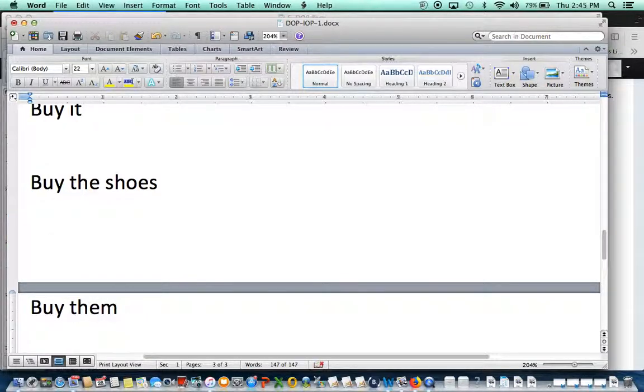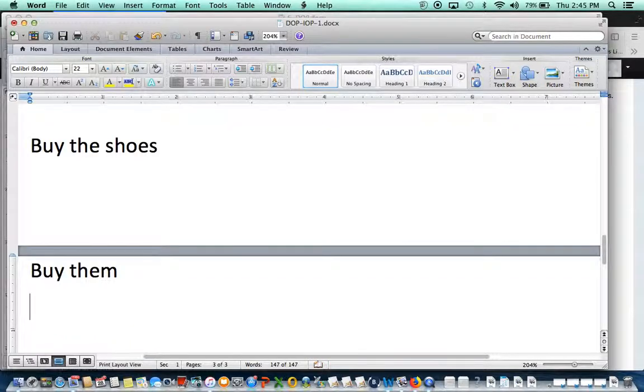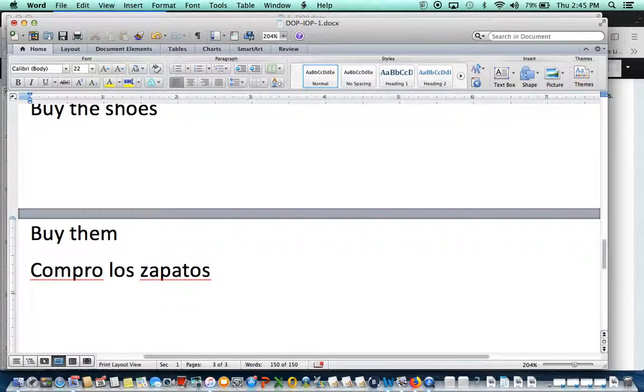Okay, because I already know we've been talking about shoes, and then you can replace them because I know them is shoes. All right, in Spanish it will be compro los zapatos. All right, but we're going to replace zapatos for what? Zapatos is more than one and it's masculine. Los compro. All right, that's it.